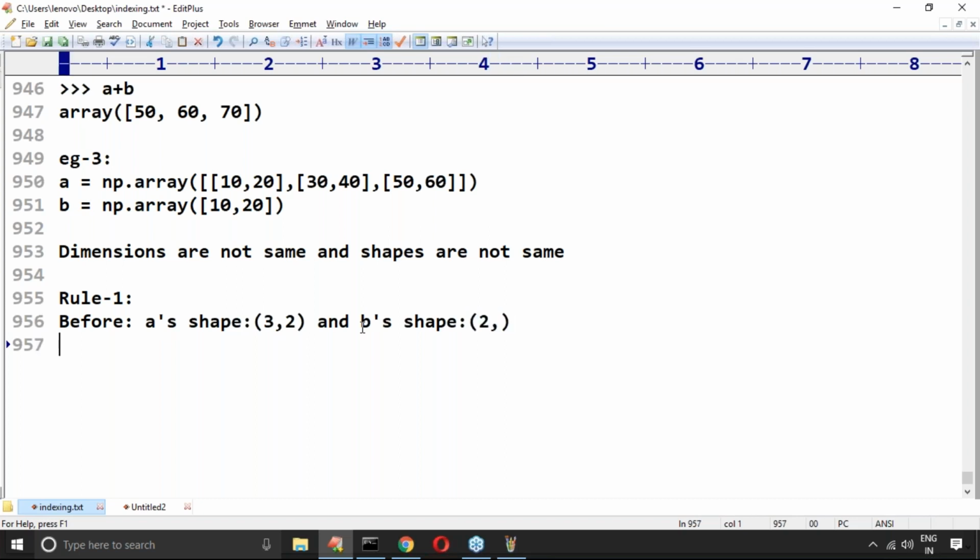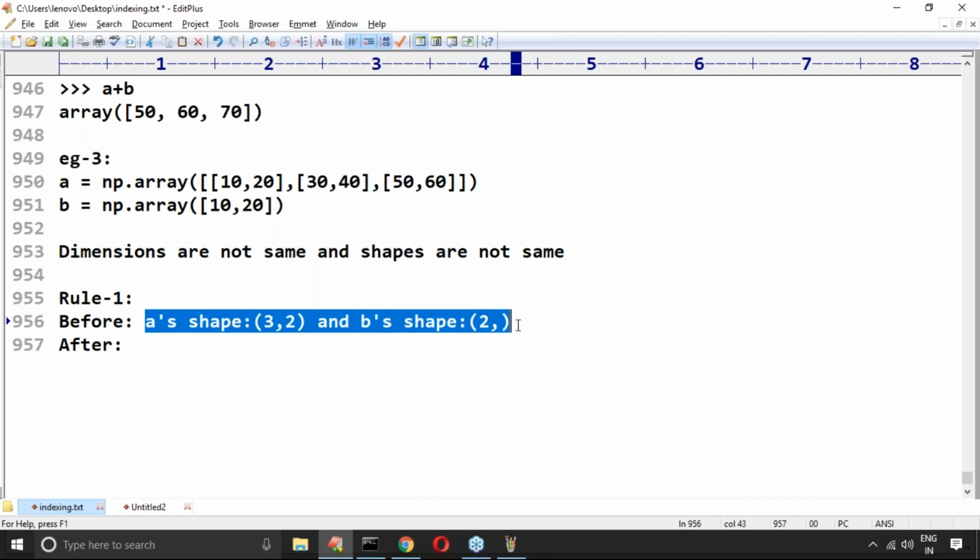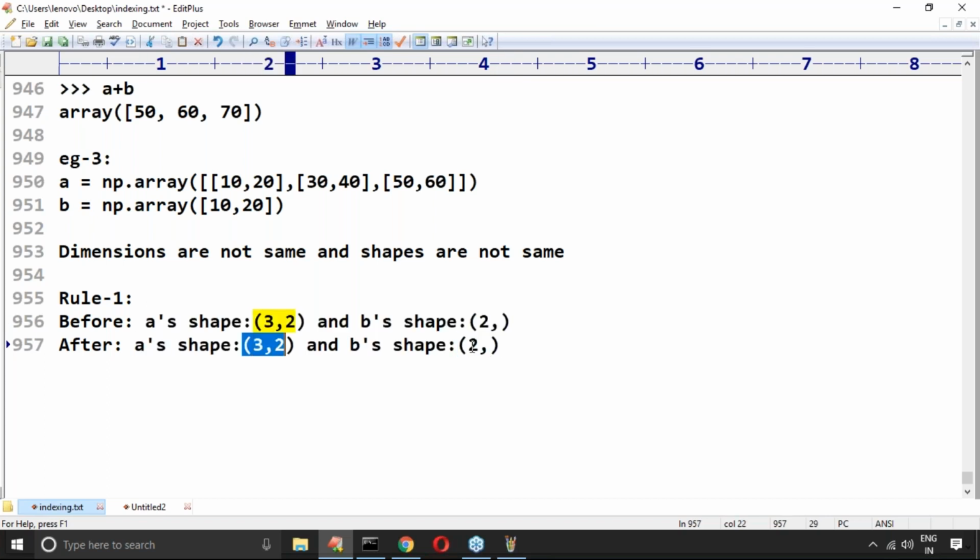So after applying rule 1, I have to make both arrays 2 dimensional. That's why here it is 3, 2 and here 1 comma 2. Any doubt? Ritik, observe carefully.